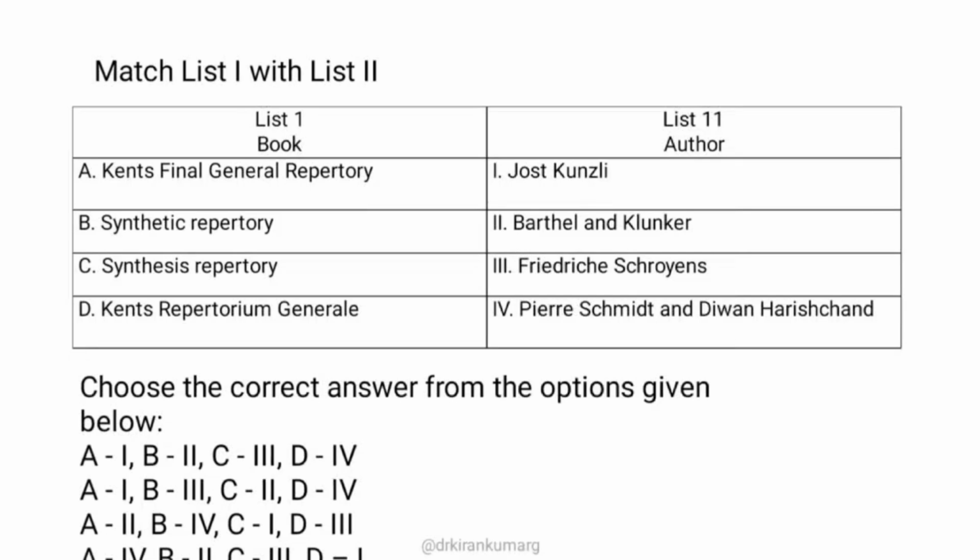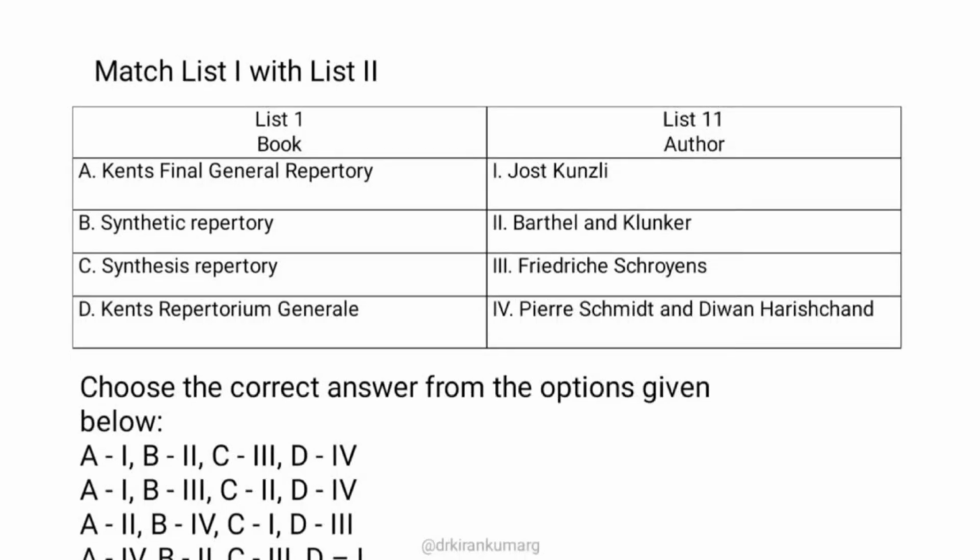It is written by Frederik Schroyens. So option B is 2 and option C is 3. It's quite easy to rule out now, because B2 and C3 are common in option A and option D, so the only remaining options are A and D.